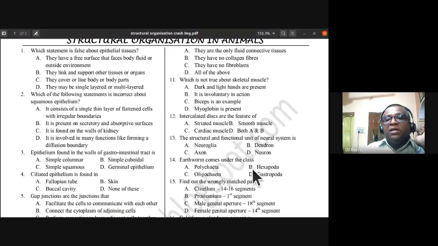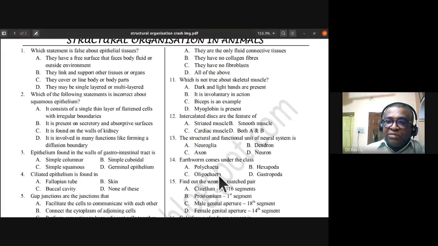Earthworm comes under the class. Which class does it come? Polychaeta, Hexapoda, Oligochaeta, Gastropoda. See, we have not discussed about this. So earthworm is phylum Annelida, you have to remember. Gastropoda comes under Mollusca. Hexapoda, it is not possible. Either it has to be Polychaeta or Oligochaeta. So the 14th one, earthworm comes under the class. Okay, Oligochaeta is the answer.